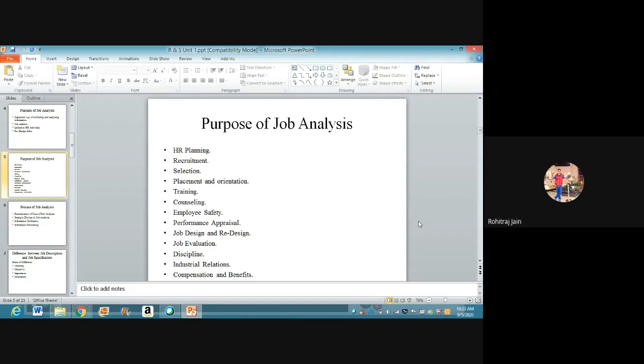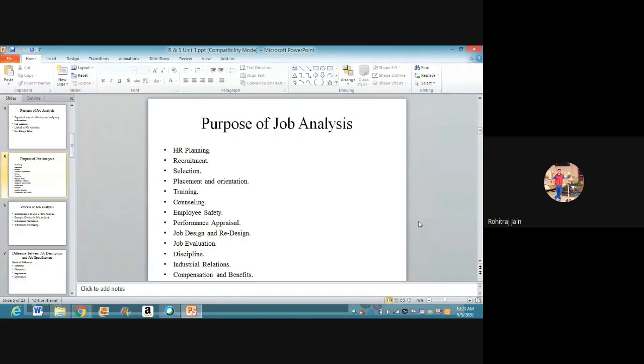Then we have job evaluation. Job analysis helps in identifying the value of a job on the basis of level of difficulty, type of work done, knowledge, skill, and abilities required. Please remember, we call it KSA. I'll repeat once again, KSA: knowledge, skill, and ability. The HR managers will be using the KSA factor. So thus, it will help in effective designing of an equitable level of wage and salary structure of the jobs.